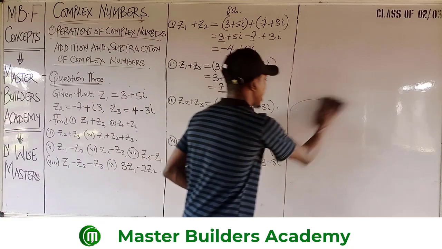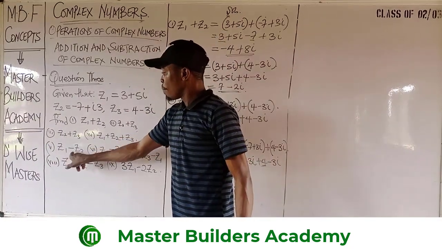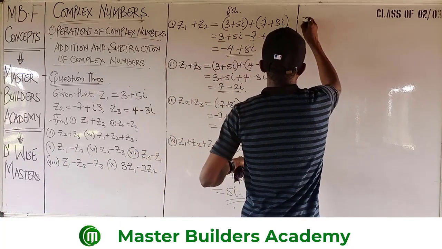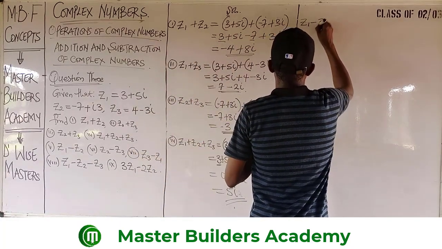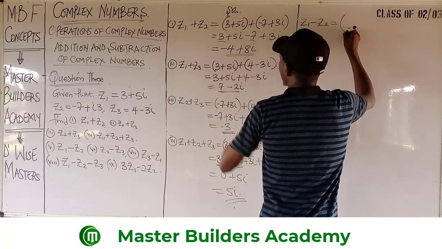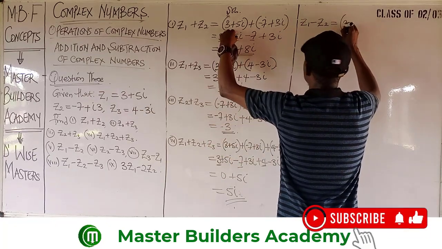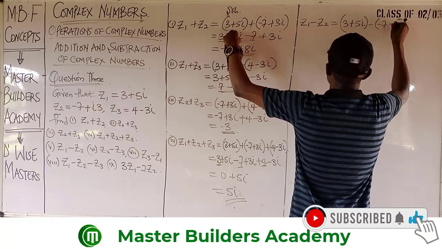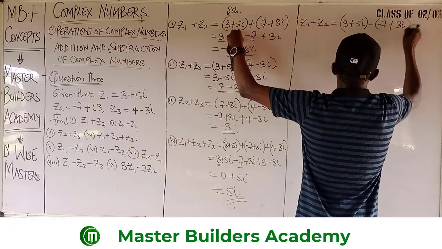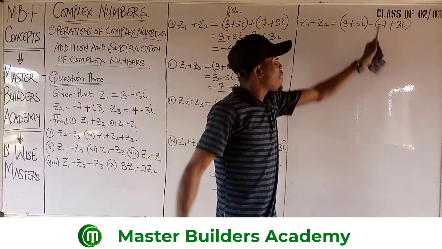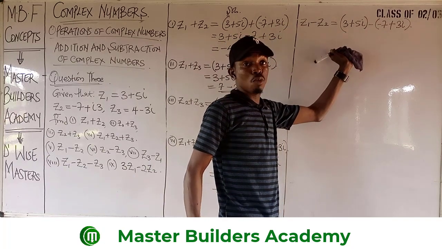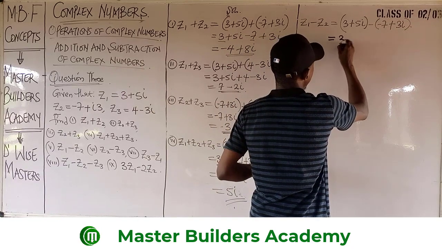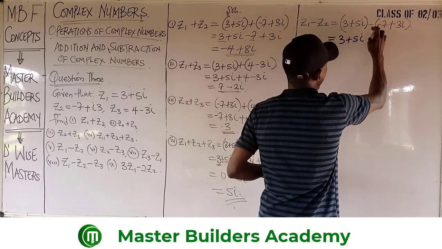Now, the next operation that we have here is to subtract Z2 from Z1. So we have Z1 minus Z2. And what is our Z1? This is Z1, 3 plus 5i, minus 7 plus 3i. So this is what we have. Remember, this is the minus that is in between Z1 and Z2. This is it here. All we just need to do now is to clear off the bracket. And then this will give us 3 plus 5i, minus multiplied by